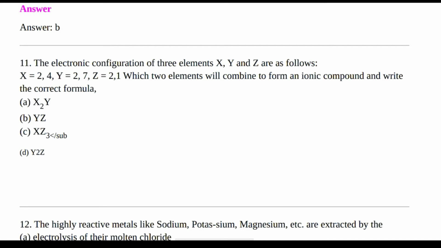X is 2, 4, Y is 2, 7, Z is 2, 1. Which two elements will combine to form an ionic compound, and write the correct formula? Options are X2Y, YZ, XZ3, YX. The right answer is option B, YZ.